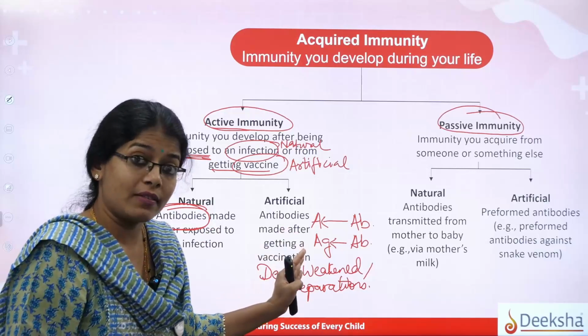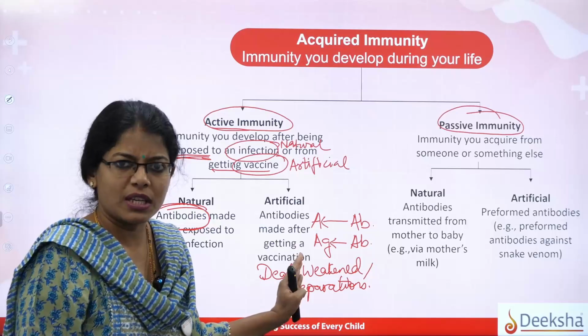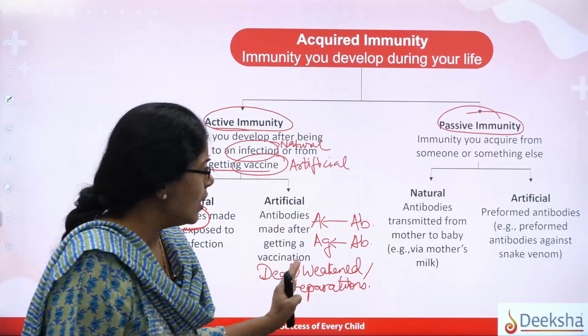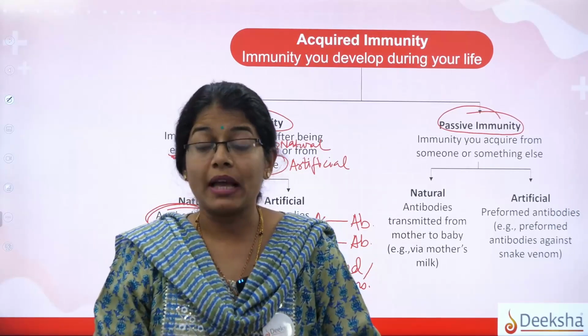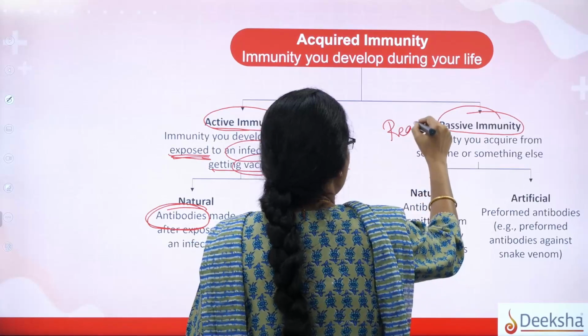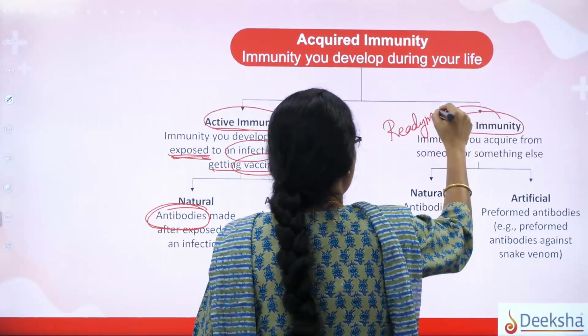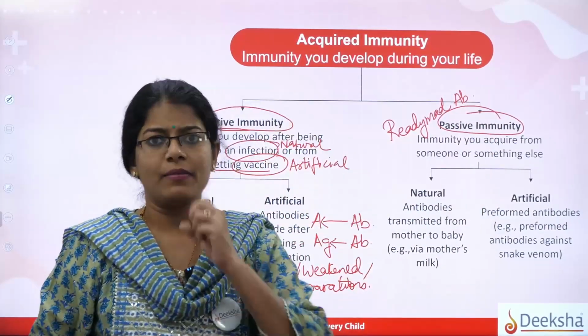Second, what develops if you take a vaccine? That would be artificial immunity. That is artificial active immunity. Now can you think of what is passive immunity? Passive means something with respect to ready-made antibodies. Passive, in one simple word, you can think of ready-made antibodies.